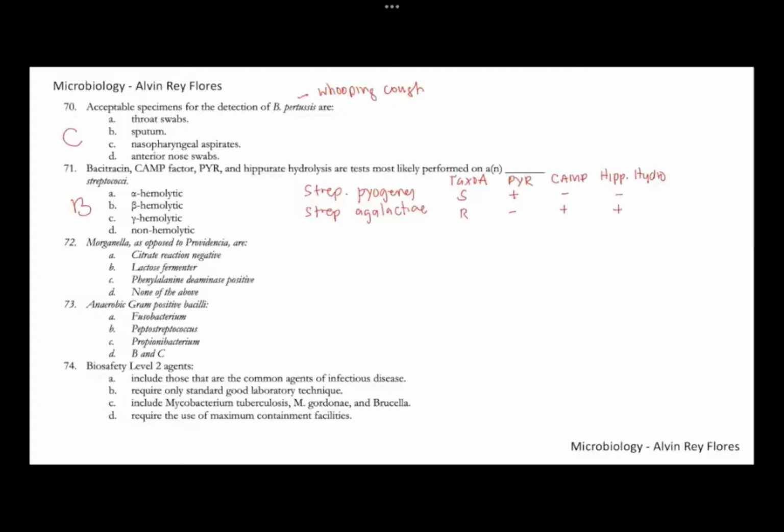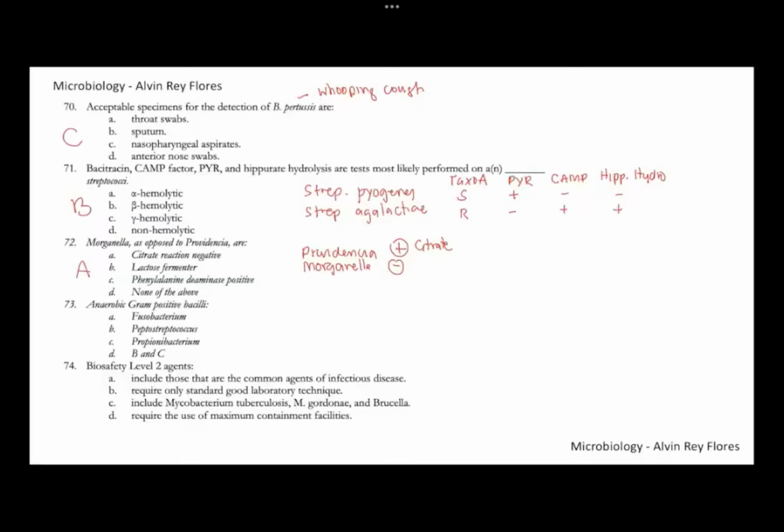Number 72, Morganella, as opposed to Providencia, so these are gram-negative enterics. As opposed to Providencia, they are letter A, citrate negative. So we can distinguish the two using citrate utilization. Providencia, you'd expect that they would be citrate positive, while Morganella are citrate negative. Both of them are not fermenters of lactose. We also cannot differentiate Morganella and Providencia with the deaminase since both of them are positive. So the best answer here is citrate to differentiate the two.